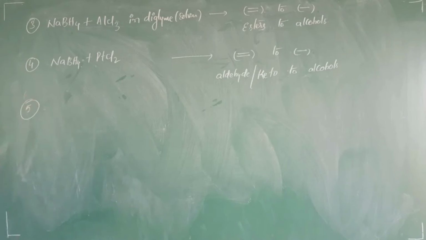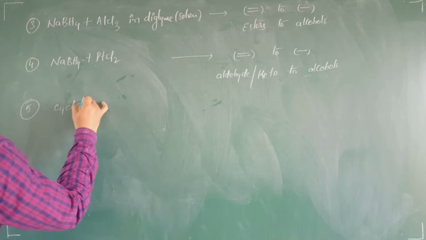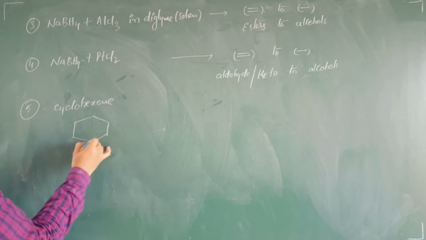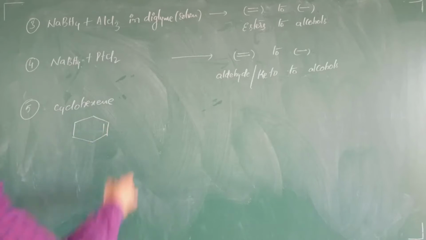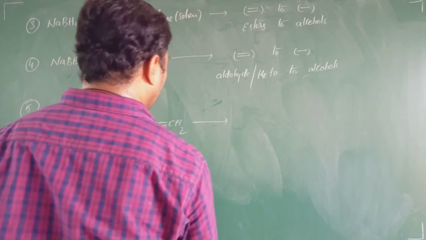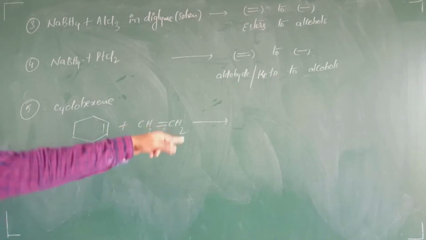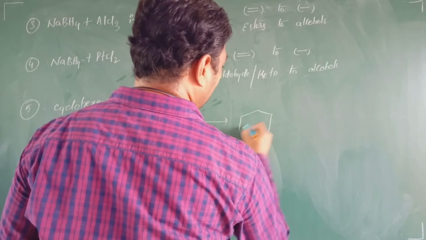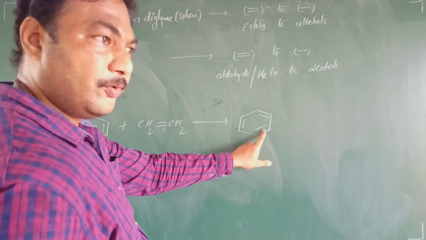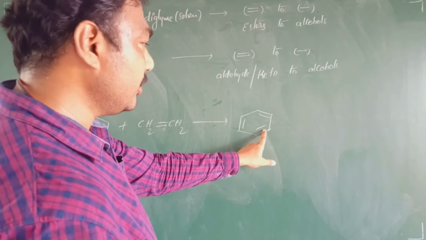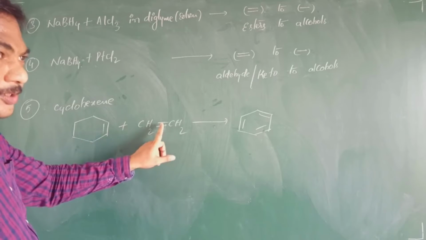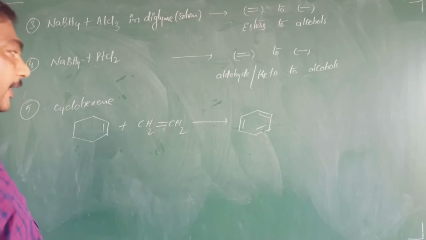Now coming to the fifth one, it is cyclohexene. Let us say this is our cyclohexene. This cyclohexene reduces alkenes and itself gets converted to benzene. What is the molecular formula of benzene? It is C6H6. How many pi bonds are extra here? 2 pi bonds. Therefore, how many hydrogens we have to remove from this one? 4 hydrogens. 4 hydrogens means how many pi bonds should be there? 2 pi bonds should be there.